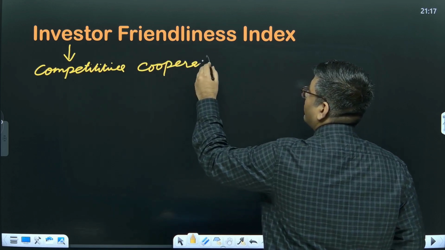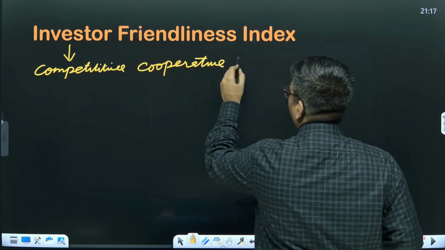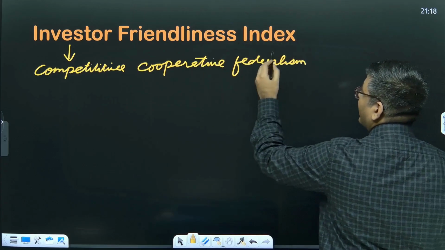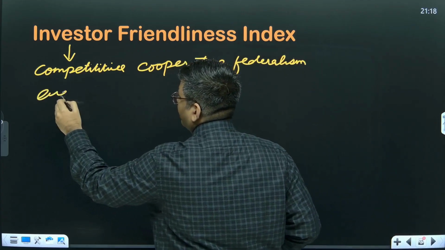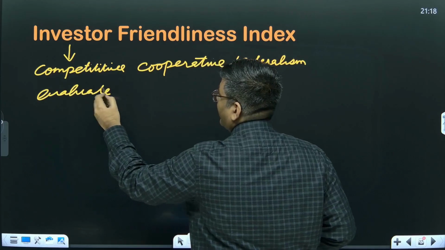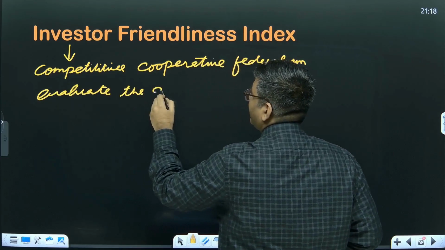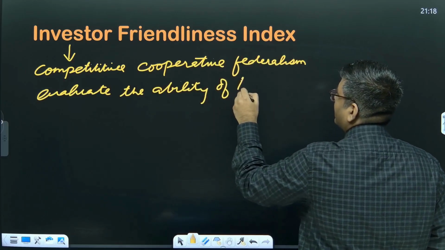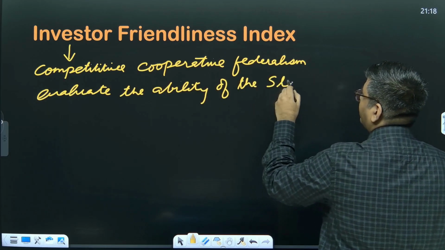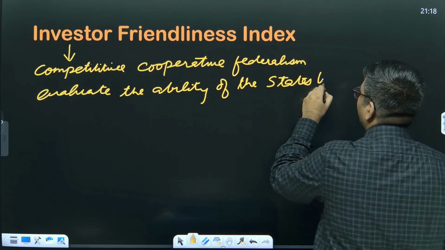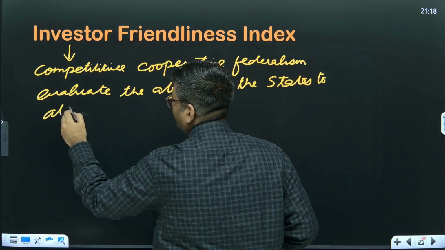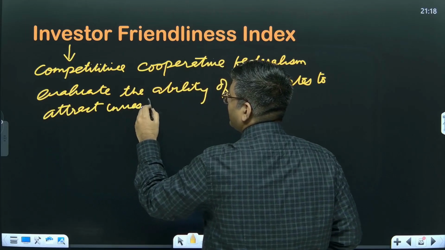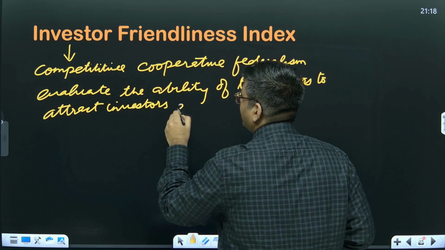Okay, it is going to promote competitive cooperative federalism. So what is going to happen is that this particular index is going to evaluate the ability of the states to attract investment, to attract investors and industries.